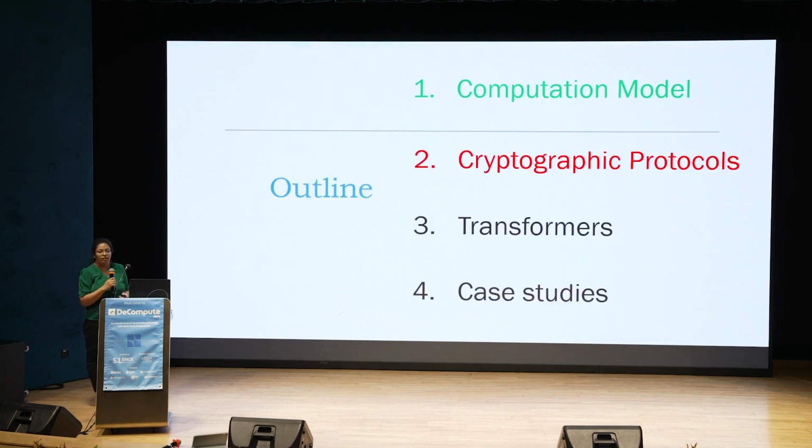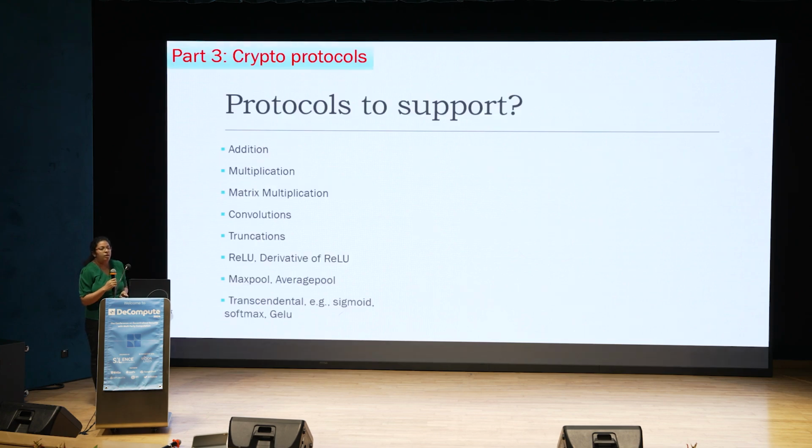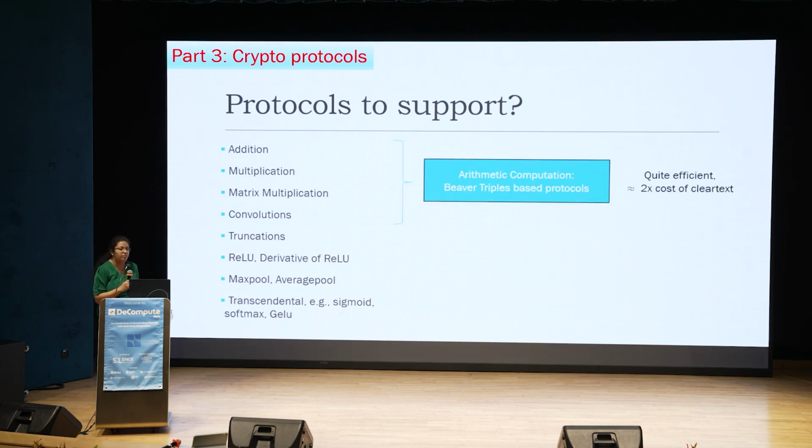Okay, now coming to cryptographic protocols. Be it inferencing, benchmarking, or training, here's a list of operations we need to support for machine learning. First, we have the arithmetic operations like additions, multiplication, matrix multiplication, convolutions, and so on. All of these can be very efficiently realized using Beaver triple based preprocessing material, and in fact, they are very efficient. The online cost is only 2x the cost of the plaintext computation.